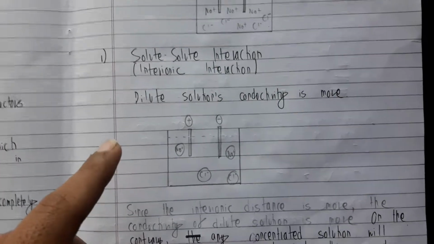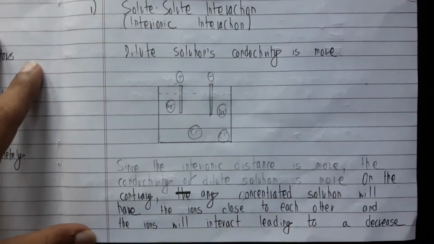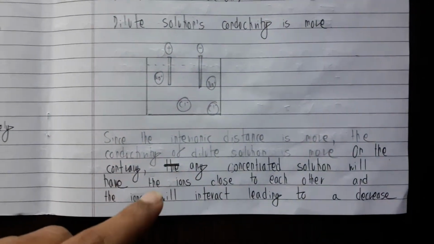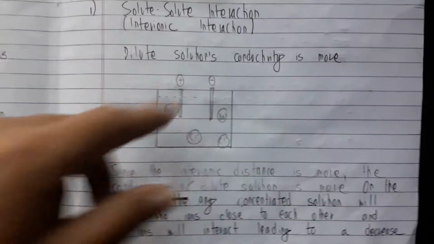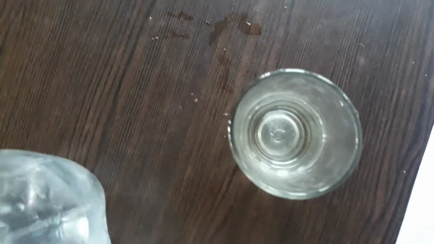Just keep in mind that the conductivity of a dilute solution is more, because the interionic distance in case of a dilute solution is more. I'll add a bit more water so that the conductivity of this solution is going to increase.